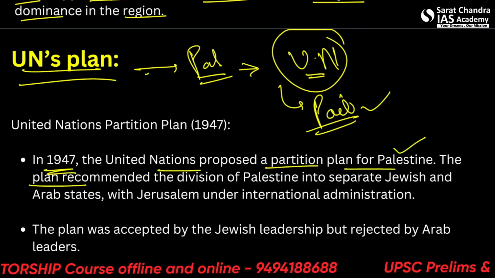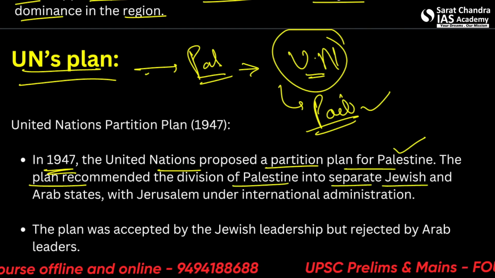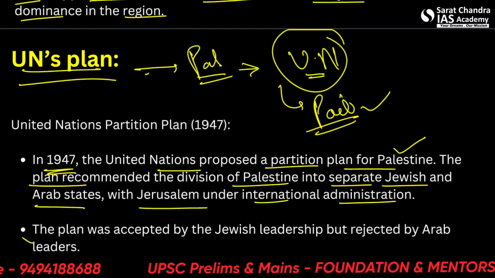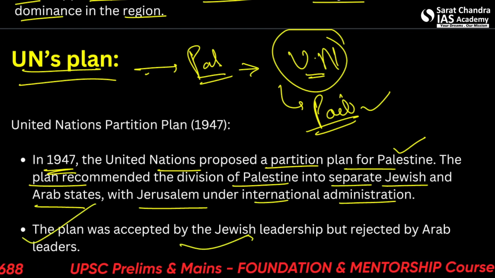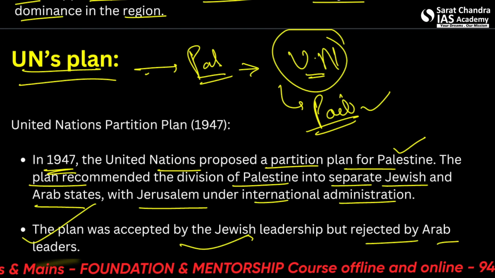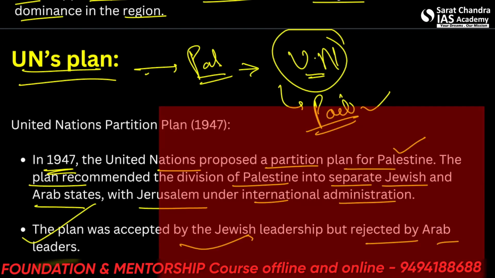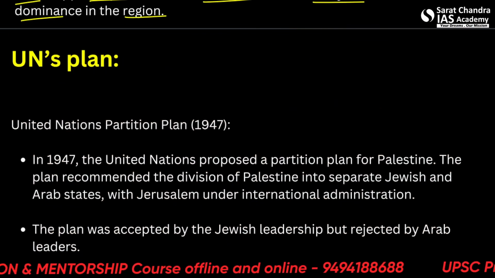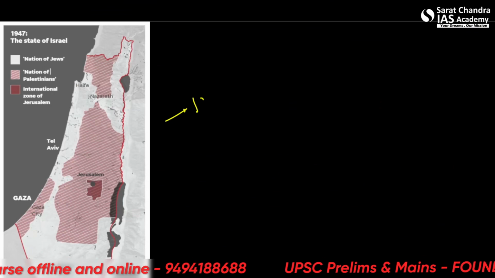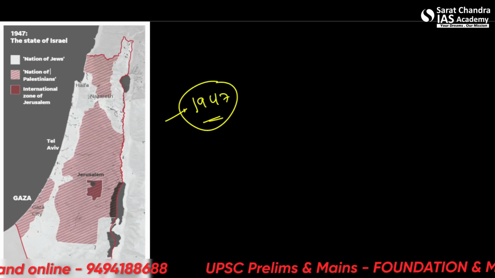The plan recommended the division of Palestine into separate Jewish and Arab states, with Jerusalem under international administration. The plan was accepted by the Jewish leadership, but rejected by the Arab leaders who wanted all the land for themselves and nothing for the Jews, which is also the insignia of the Hamas even now. So this was the UN plan, and in 1947, this was proposed to be the state of Israel.